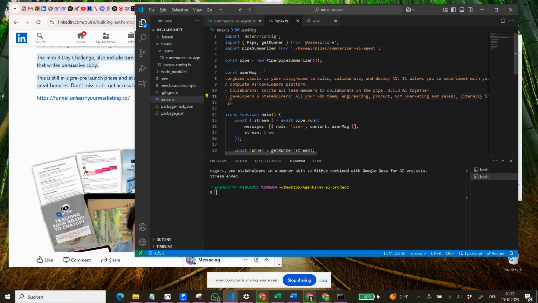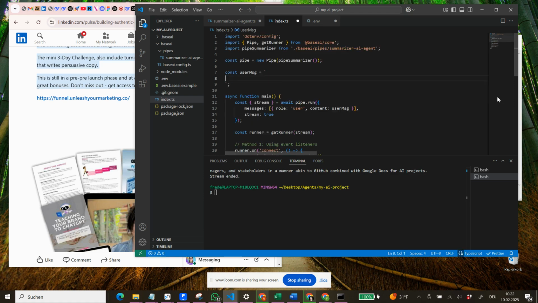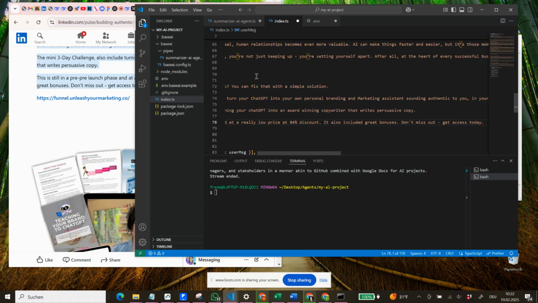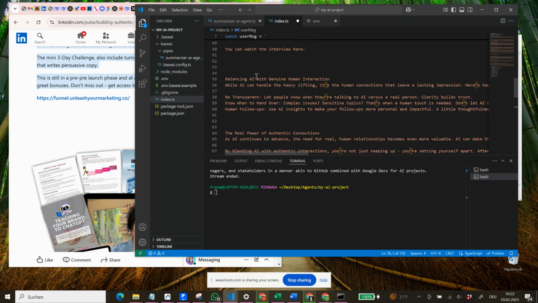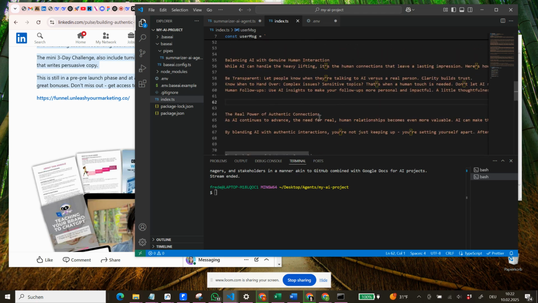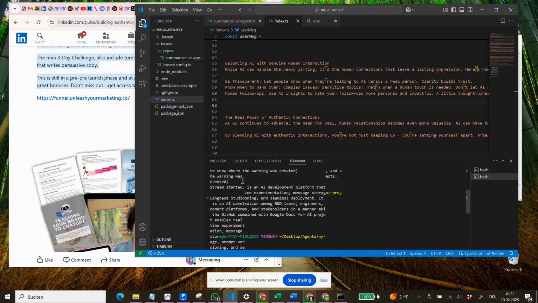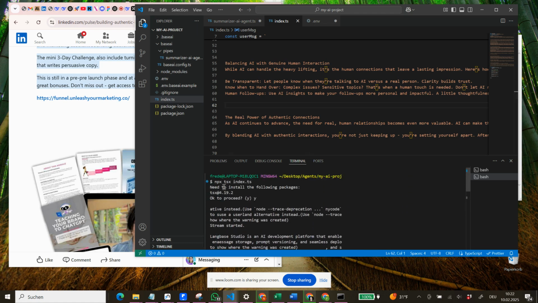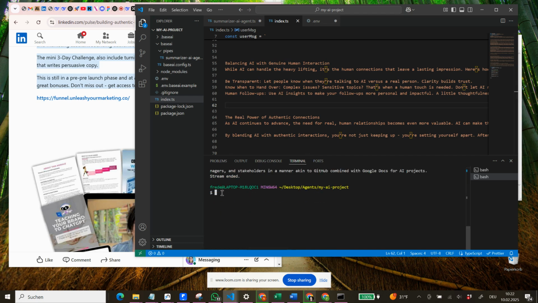Let's use this one and say, okay, now we want to have this whole text. We delete that text and we put this additional text in here. I'm not sure if it will work because we have all of those elements here, but let's do it that way and say, hey, let's run this again. So what did we run? We ran npx tsx index.ts. We copy this, we put it in here, and let's see if it works.